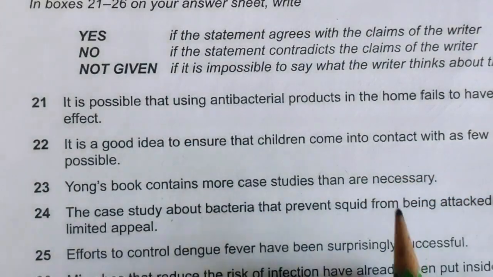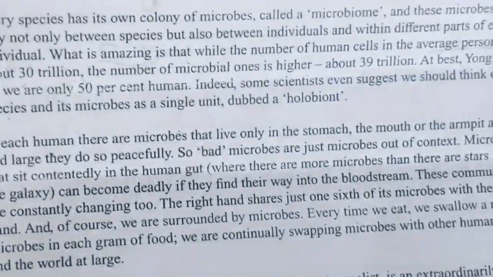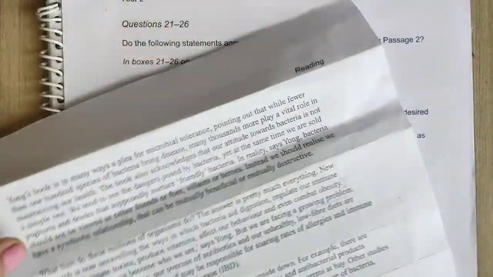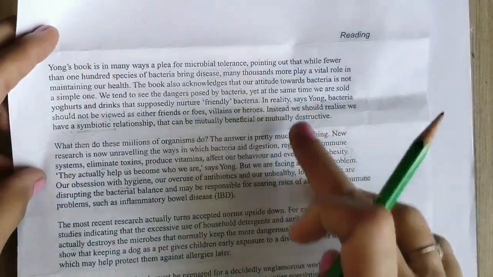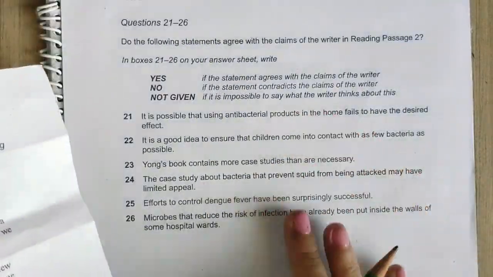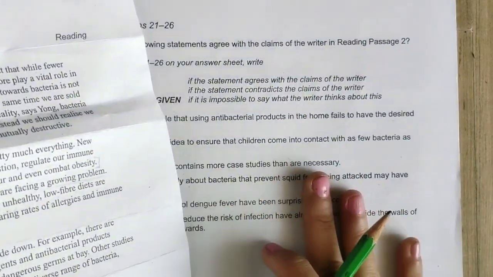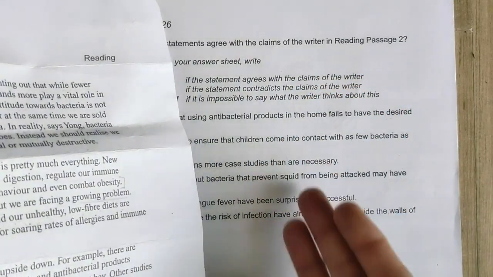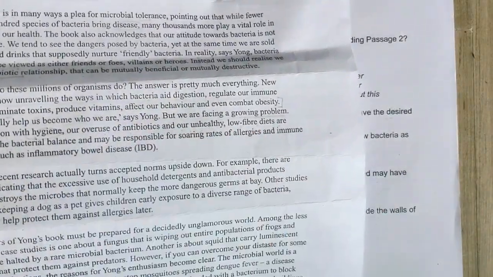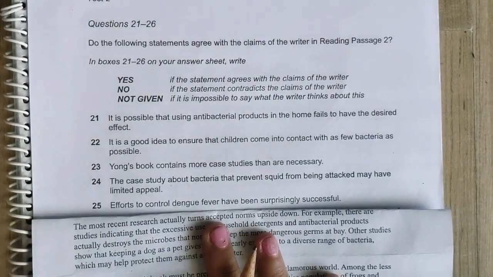so these 6 questions are left for this reading, I Contain Multitudes. So first page we have completed like that. You can just have a look. Okay, and for the second page we have completed, we have read 2 paragraphs. Now we are left with 2 paragraphs. So of course these 6 questions we will find in these 2 paragraphs, because the examiner is providing you good facility. He will arrange the questions according to the sequence of the reading passage. Okay, don't worry about it. You need to find out the correct answer only with the help of keywords. So I'm just folding it like that, and I'm going to start this reading.